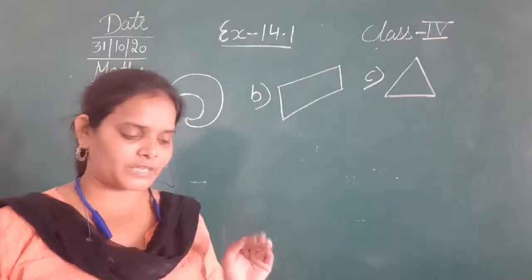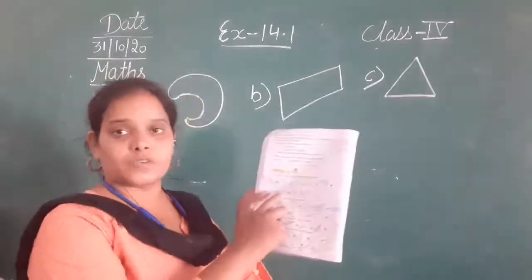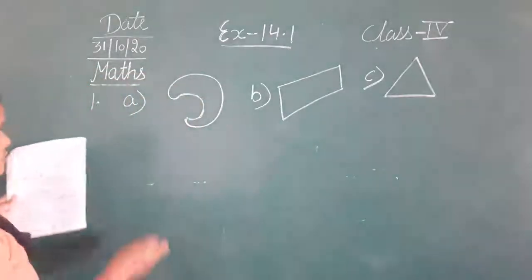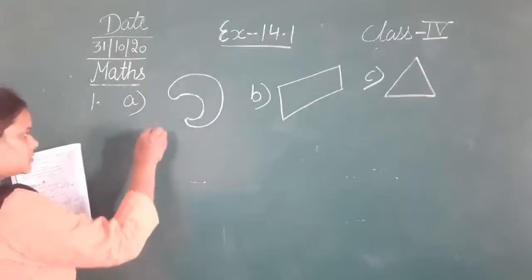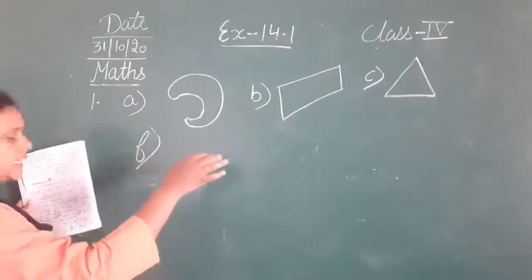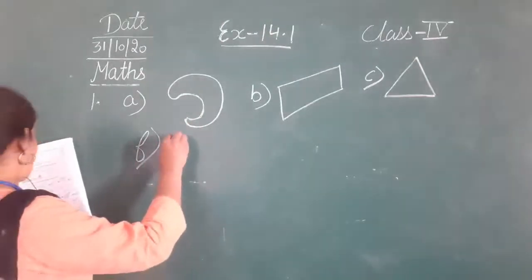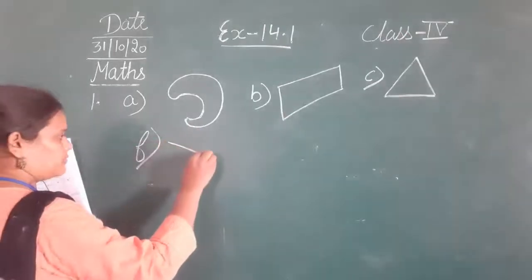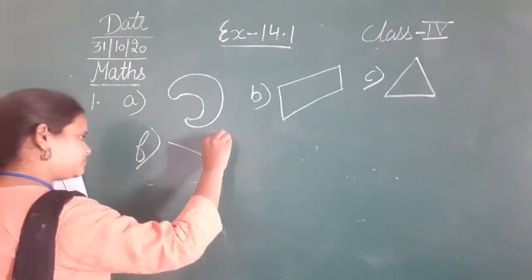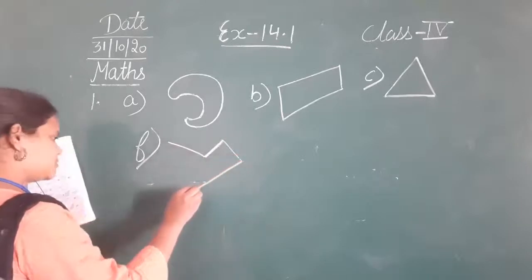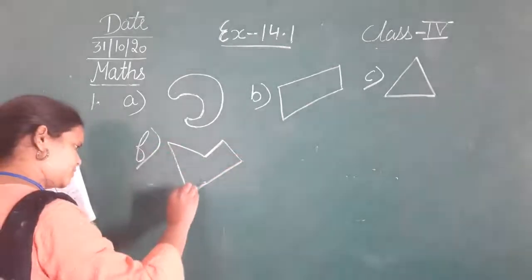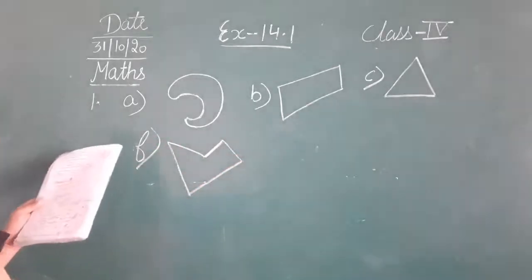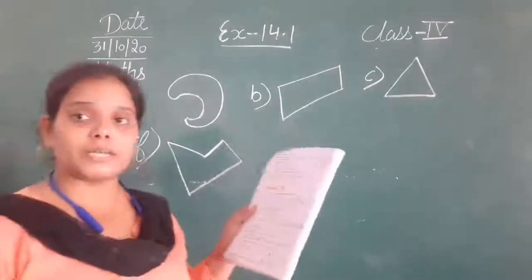F, yes, F भी देखिए closed figure है, so F is also a simple closed figure. मैं यहाँ पे जो correct है only that I am drawing here. So F figure is like this. F is also a simple closed figure. Next G, क्या वो सिंपल क्लोज फिगर है?